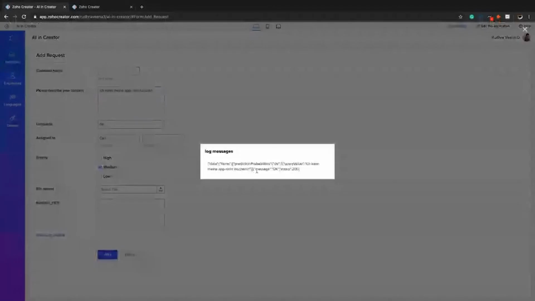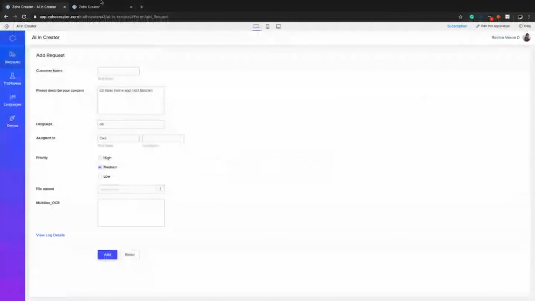So this is the response we get. This is the response for the predict language task. We traverse to the data, the items, and the predict probabilities. This is the language code we have got, and this is the probability that it is that language. So this is in German. The probability that it is German is 1, which means our task is saying that this is definitely German, and it is. Let's take a look at the workflow.